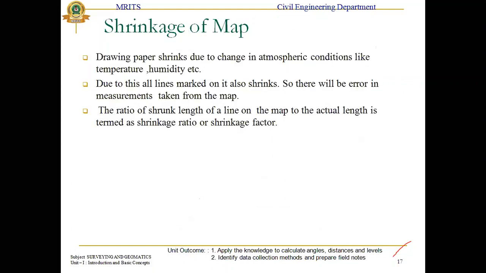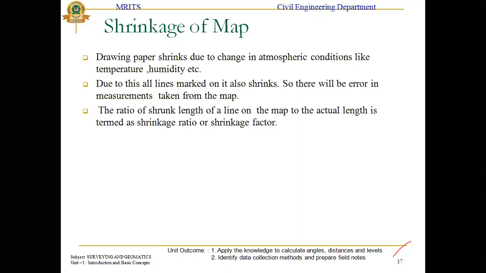Next, coming to the shrinkage maps. The drawing and preparation of a map is affected by changing atmospheric conditions like temperature and humidity. Why you are using the shrinkage map means that before you estimate how much rainfall and how much sunrise and sunset, everything is considered, depending on the requirement. How much humidity there will be, and temperature depends upon crop rates. Different types will be very important for the shrinkage map.